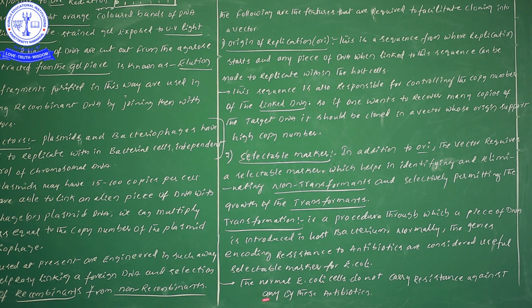So the normal E. coli cells do not carry resistance against any of these antibiotics. Normal E. coli cells cannot grow. How, I will explain in the next video. Normal E. coli cells do not carry resistance against these antibiotics, but transformants, meaning a host cell within which a recombinant gene is there, that particular organism we take as a transformant. So definitely these transformants have the capability to show resistance against the antibiotics.